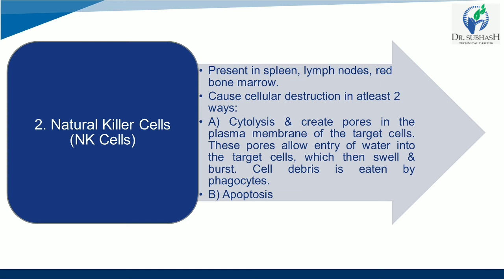These pores allow entry of water into the target cell, which then swells and bursts, and the cell debris is eaten by the phagocyte. And the second mechanism, the second cellular destruction method, is apoptosis. Now, you might have heard about apoptosis because it is not a new word, maybe during HAP or pharmacology. Apoptosis is nothing but natural cell death.